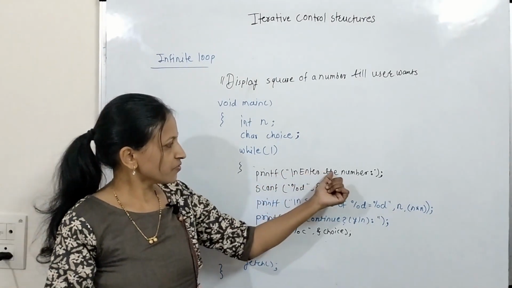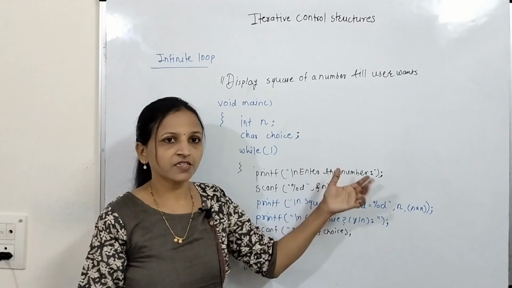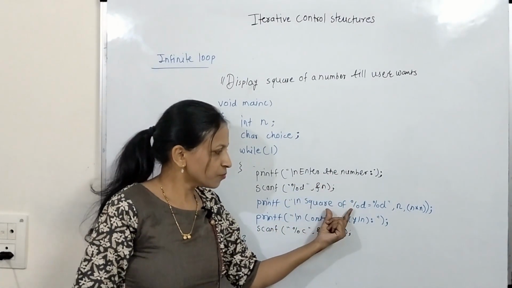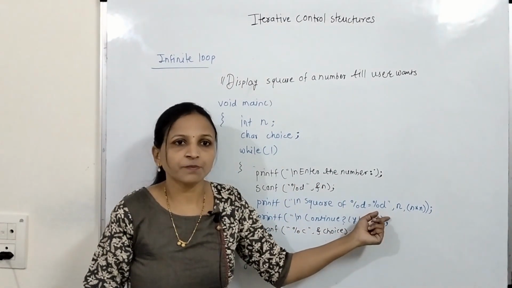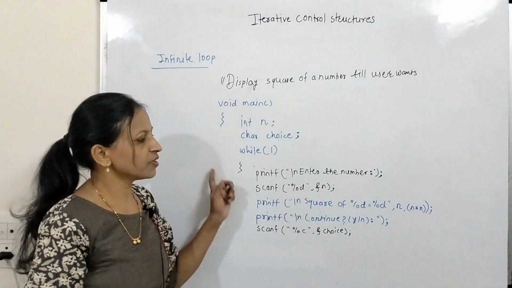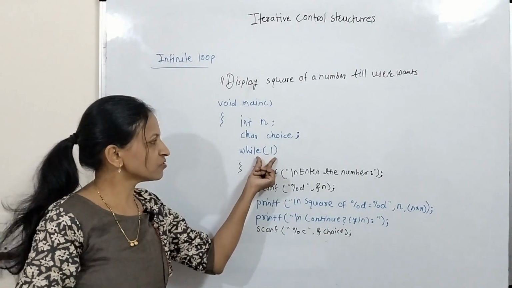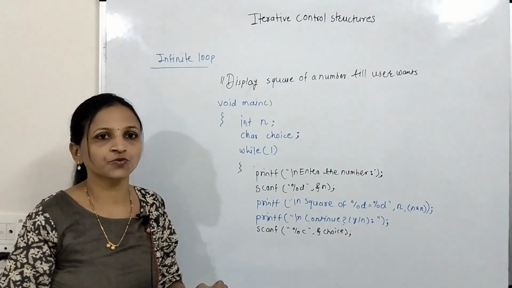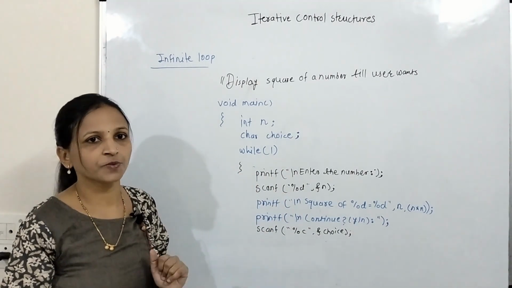Means first the user will see this message like enter the number. The user will enter the number. The program will display the square of the number. Again this process will be repeated again and again, because while 1 means always true. That is called as an infinite loop.